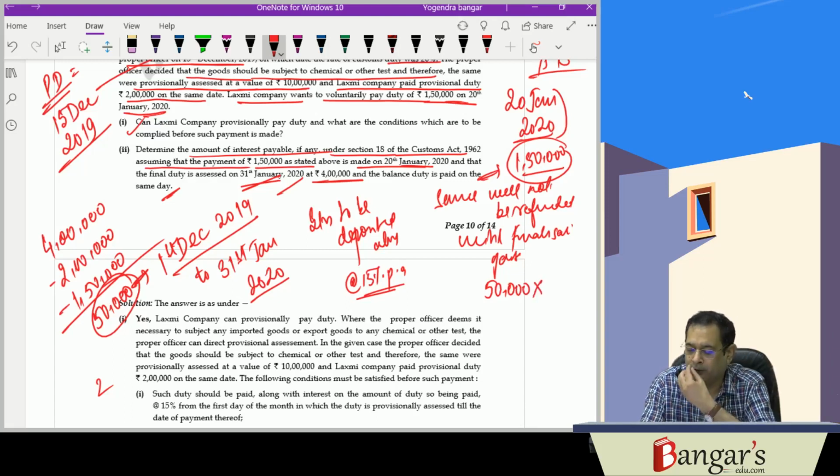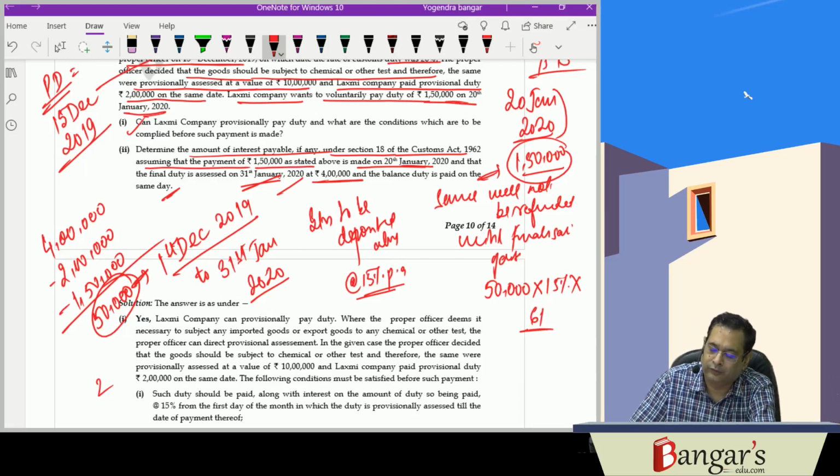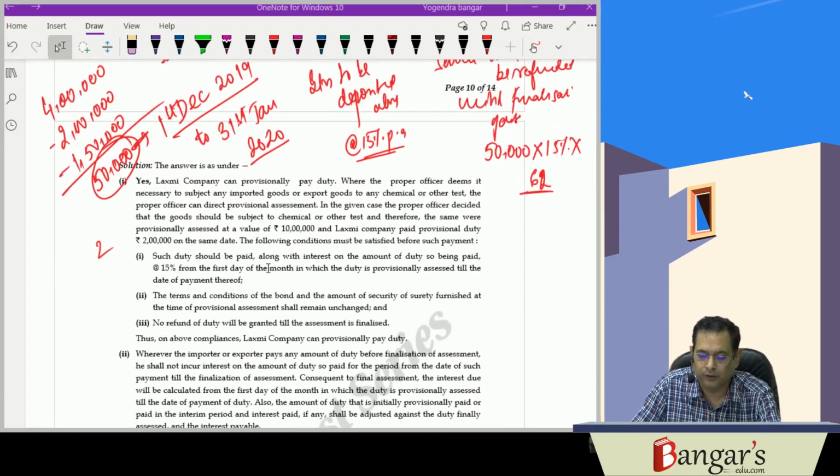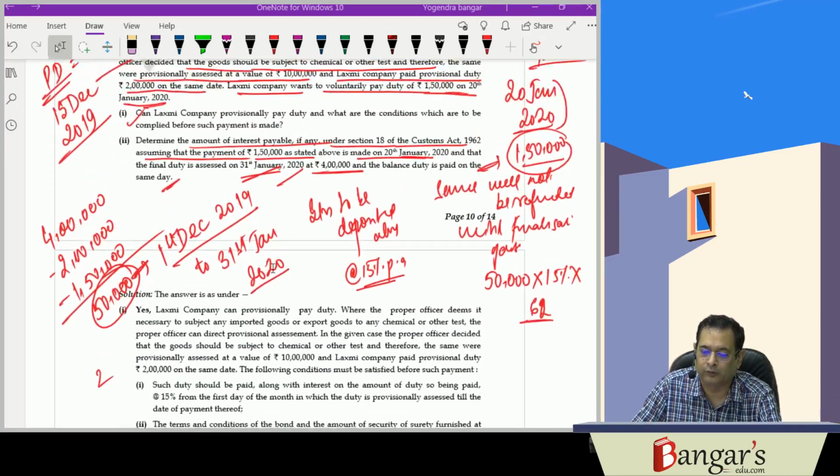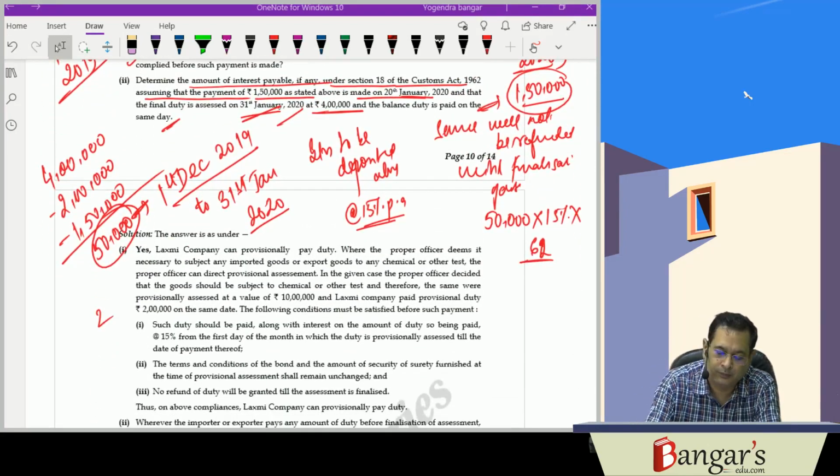It is at the rate of 15% per annum, and this is for how many days? 62 days, that is 31 days for December and 31 days for January. So this much amount of interest will be calculated. So here the interest will be calculated on 1,50,000 also, whatever amount of interest they are required to calculate.